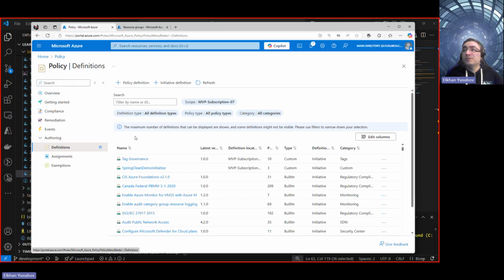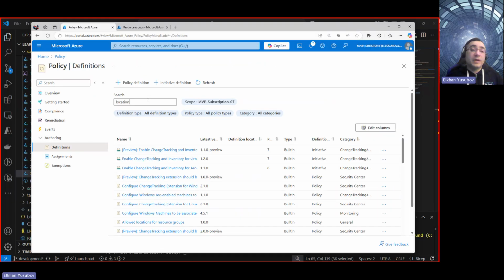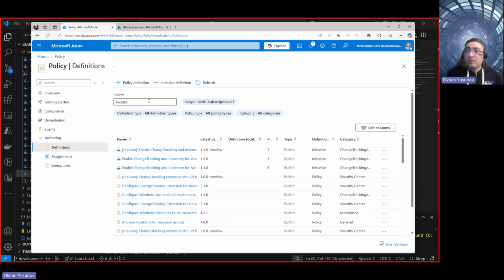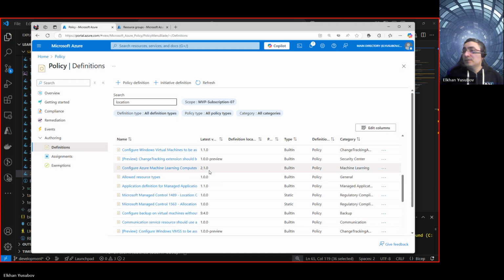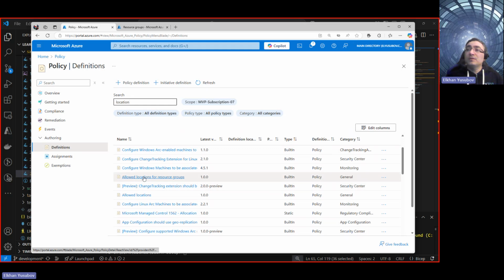I'm going to click on definitions, and here I want to type location in the box because I want to find the Azure policy definition ID for that specific one. Let me refresh this. So I want to find location. Here we have allowed location for resource groups. That's the one that I have used.